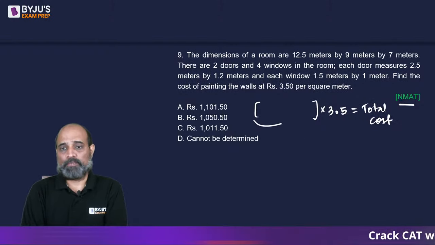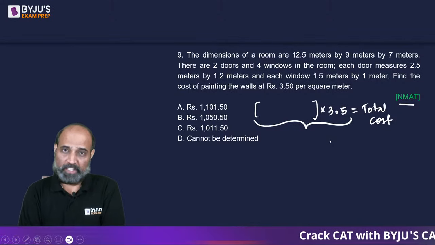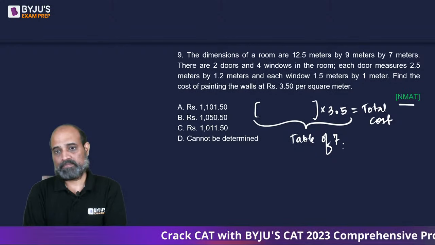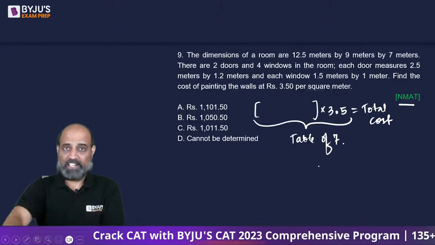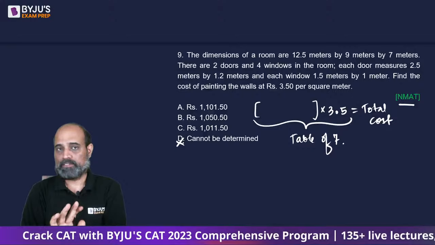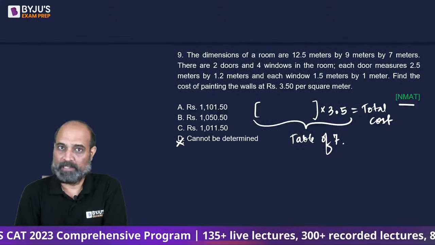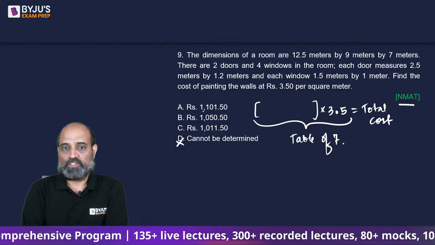तभी total cost आएगा. I hope nobody has issue in this. Now, the moment you multiply a number by 3.5 or 35, your final answer should be in the table of 7. You can definitely calculate. So D तो नहीं होएगा. D is not going to be the answer. All you have to check is which out of the three options is going to be in the table of 7. So the first one is